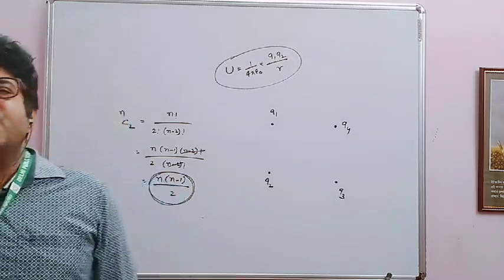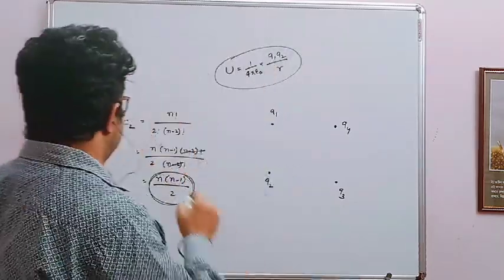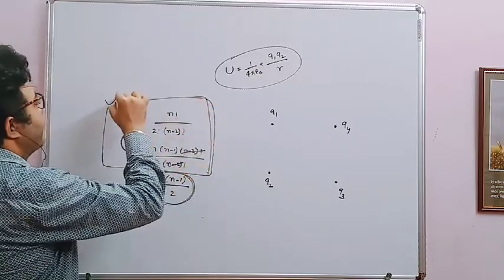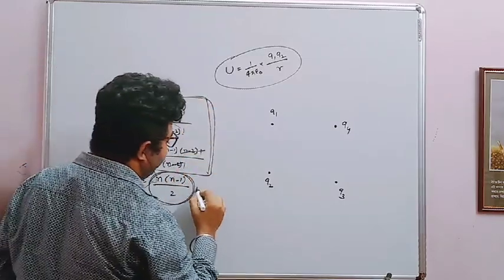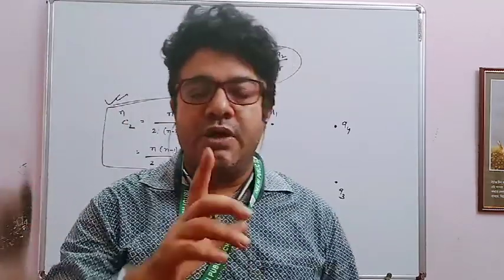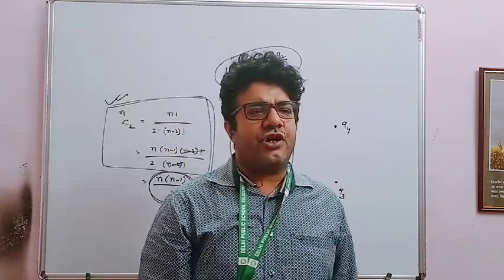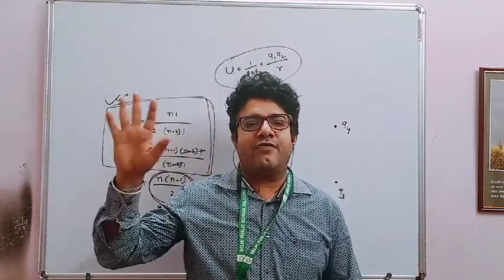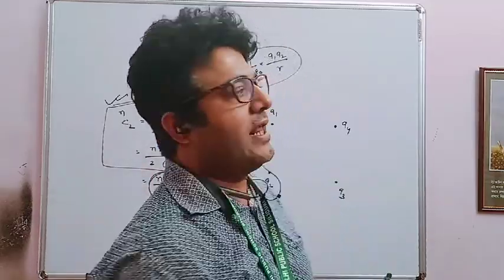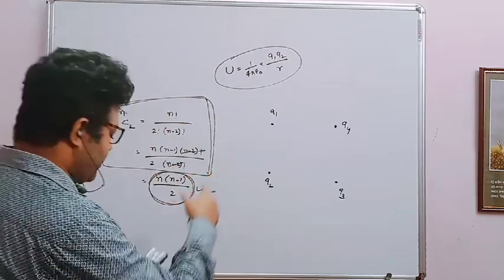If you are only a bio student, meaning if you don't have maths, then don't go with this derivation, because this one is complicated for you. You just remember this value, okay, N into N minus 1 by 2. You can use this formula in chemistry also. Suppose you have n number of electronic orbits, and an electron can jump from one orbit to another orbit, then also you can use this formula. So this formula is very, very important.